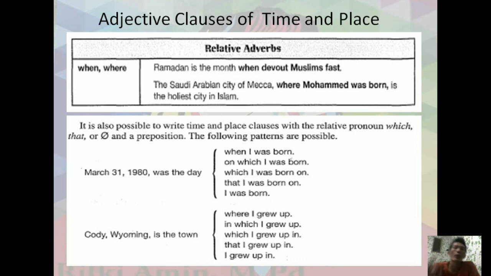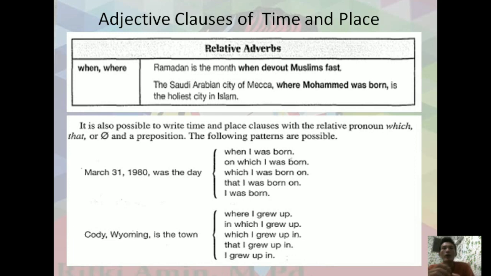Okay, it is possible to use the word to modify with an adjective clause. Number one here, March 31st, 1980 was the day you were born. It is possible to give the adjective clause: when I was born, or on which I was born, or which I was born on, or that I was born on, or I was born, with the relative word omitted.